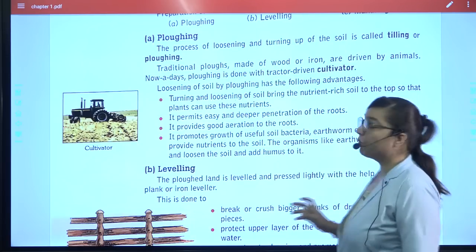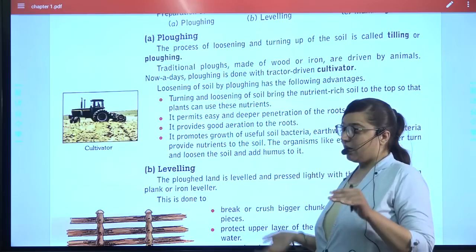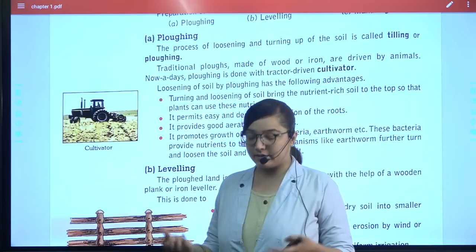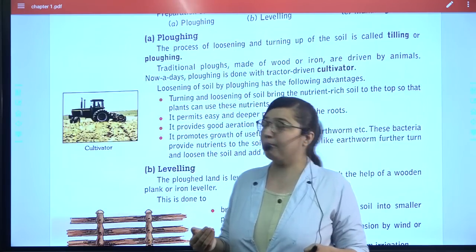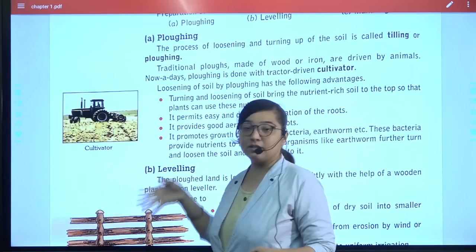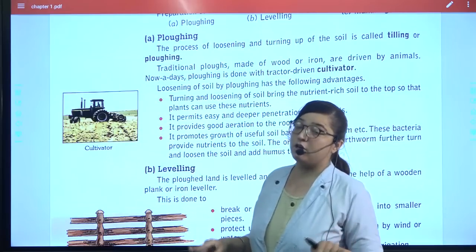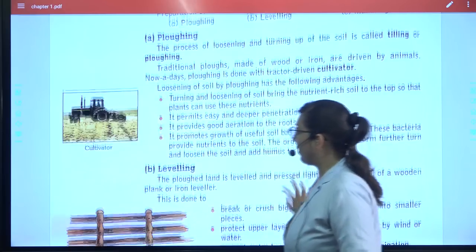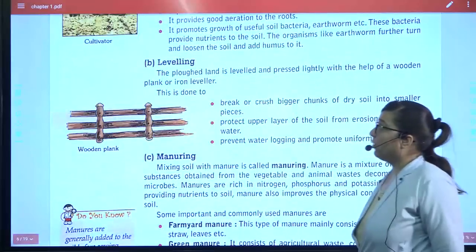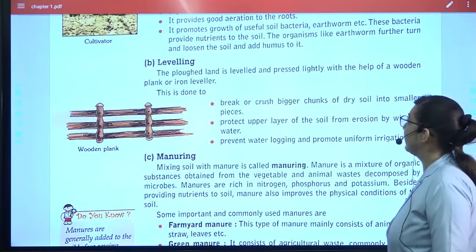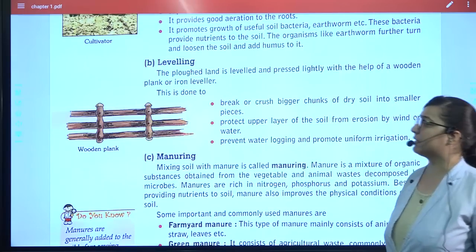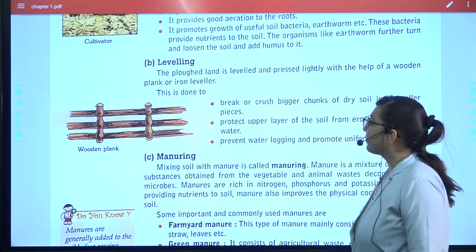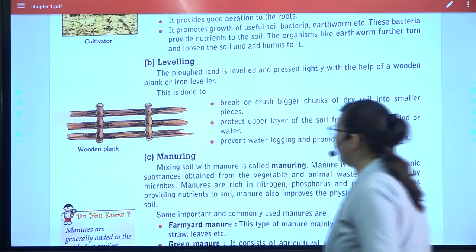So I hope you have read. Now you already know that plowing or tilling means when it is plowed, from the bottom part a little bit of soil will come up, and this way the surface will become rough. So in order to see that everything remains a bit smooth, we have a leveler. The plowed land is leveled and pressed tightly with the help of a wooden plank or this type of material, that is the iron leveler.